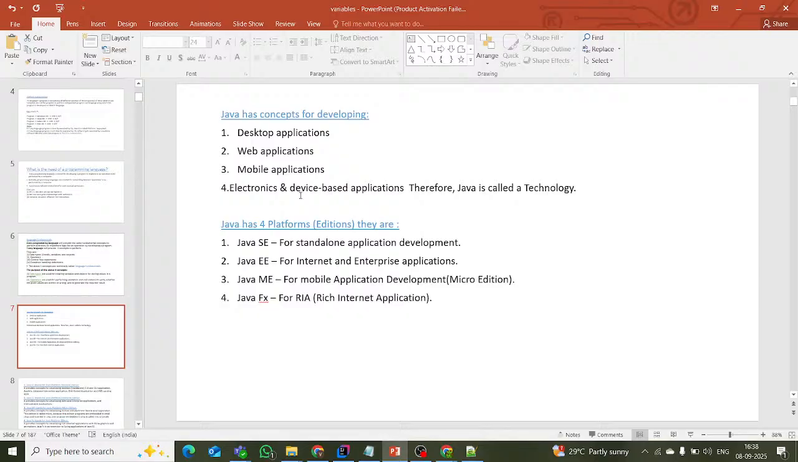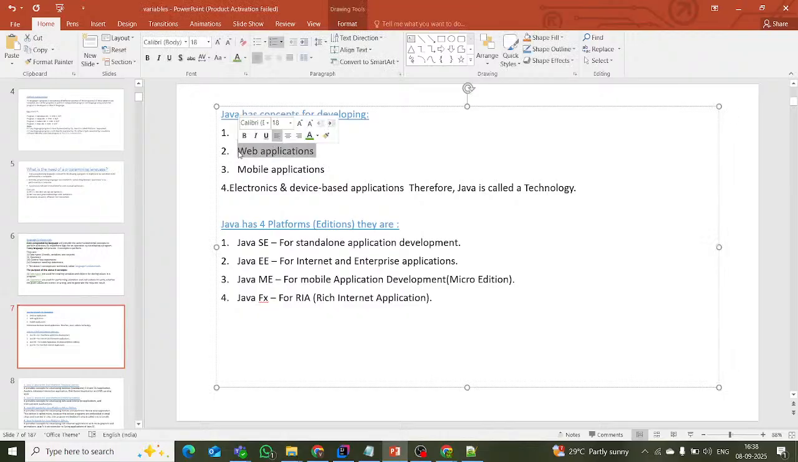Therefore, Java is called a technology. And Java has 4 platforms. One is Java SE, nothing but standalone applications. Java EE, nothing but internet and enterprise applications for developing web applications. And Java ME, nothing but mobile application development. After that, JavaFX for RIA, rich internet applications. These are all the platforms involved in Java.